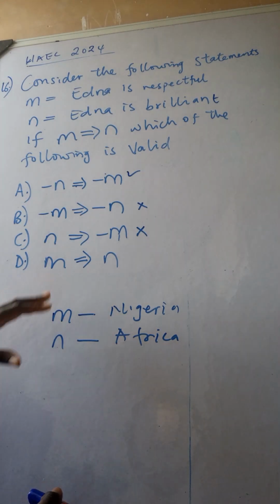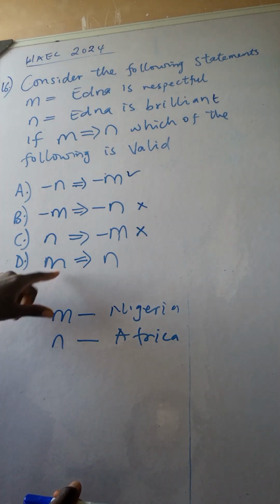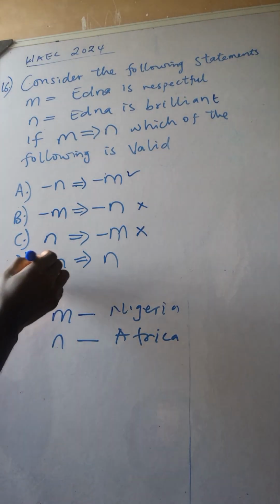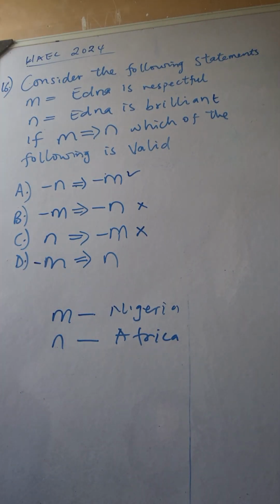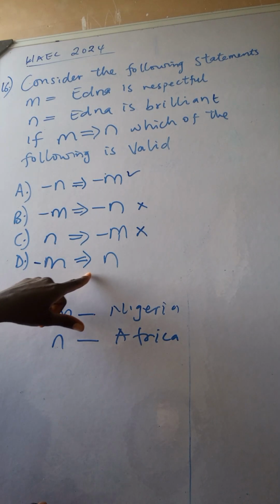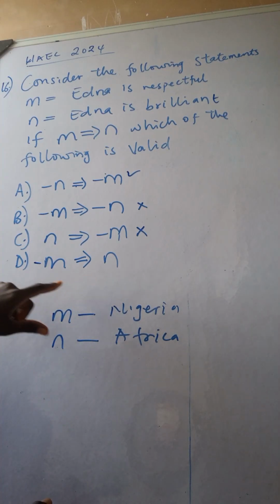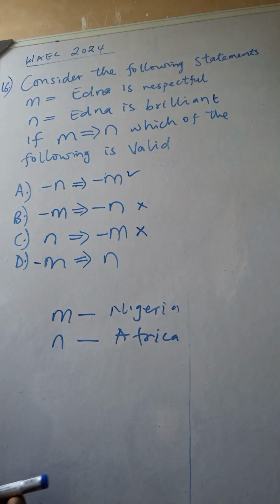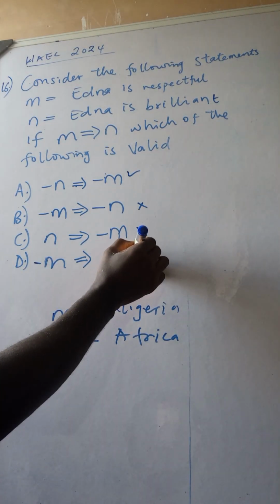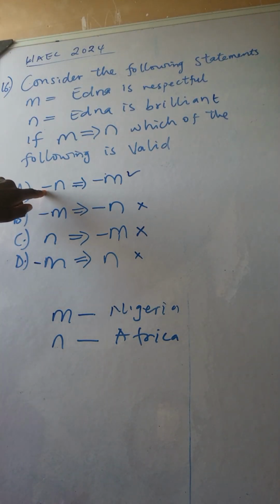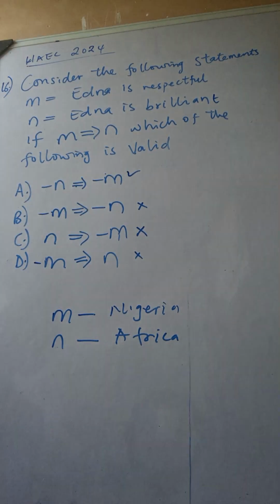Then this one, I think, may be a mistake. I don't know, but this is just exactly what was given here. So maybe this is negation of M implies negation of N. If that is the case, if someone is not from Nigeria, is it possible that that person is from Africa? Does not being from Nigeria imply being from Africa? No, it doesn't imply being from Africa. So the only option that will be correct here is this one. Not being from Africa automatically implies not being from Nigeria.